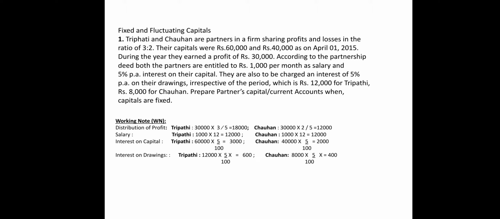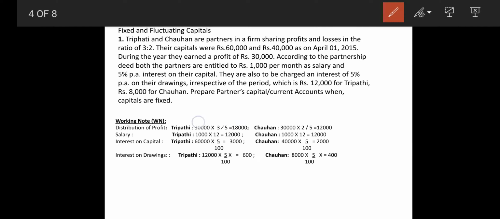So here on the very first distribution of profit, you can have a look at this. 30,000 multiplied by 3 upon 5, and in the same way Chauhan, 30,000 multiplied by 2 upon 5. 3:2. So you have learned factors, that is ratios. So 3:2 gives you what? 3 upon 5. So 30,000 multiplied by 3 upon 5 is 18,000, and 30,000 multiplied by 2 upon 5 gives you 12,000. So this way you have to distribute your profit.